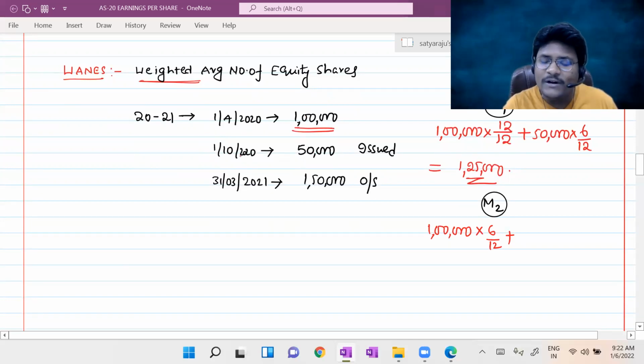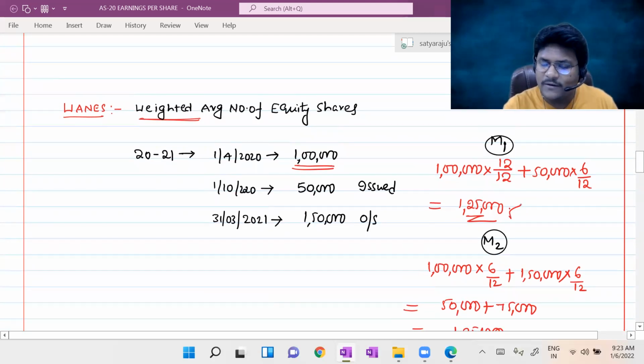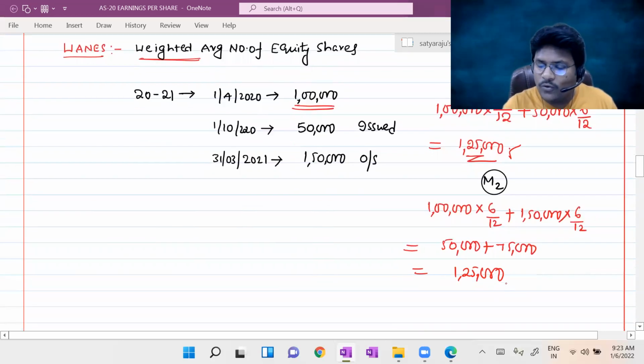As on 1/10/2020, the outstanding shares were 1,50,000, outstanding throughout another 6 months, into 6/12. Now the total: 1 lakh into 6/12 is 50,000, plus 1,50,000 into 6/12 is 75,000. So the total is also 1,25,000, as in method number 1. In method number 1 we got 1,25,000, and in method number 2 also we get 1,25,000.